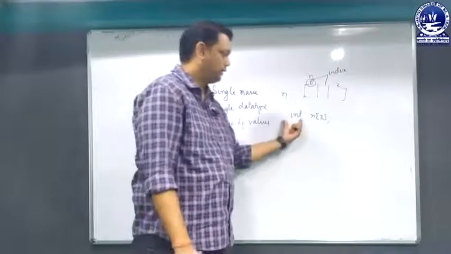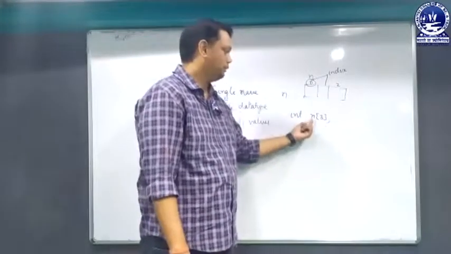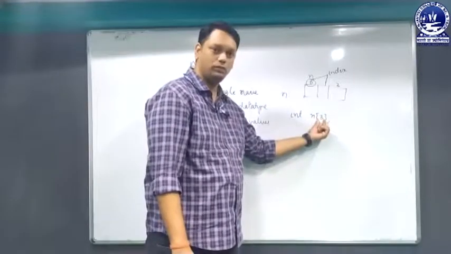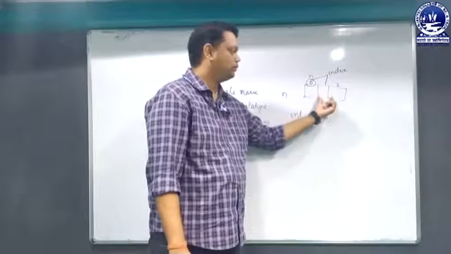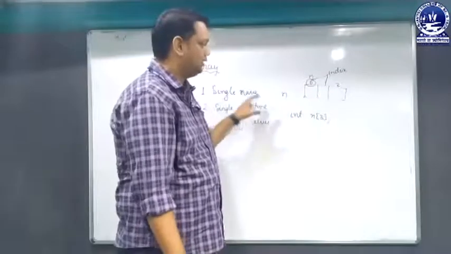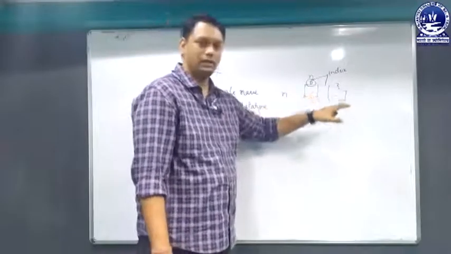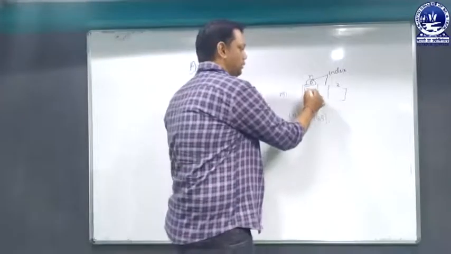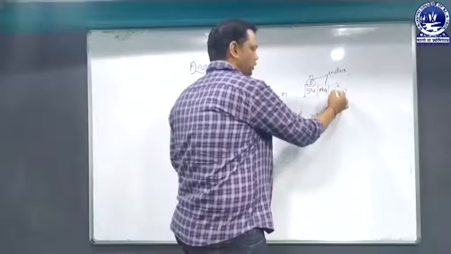So whenever I write int n[3], n is the name of the array having size 3. That means it will store 3 memory blocks, and each block can store an integer value. That means I can store any integer within each block of the array.